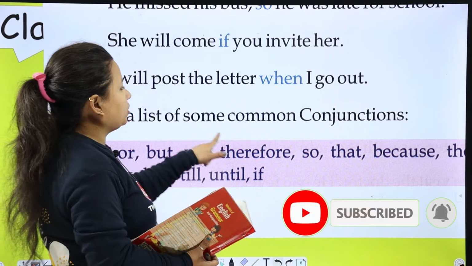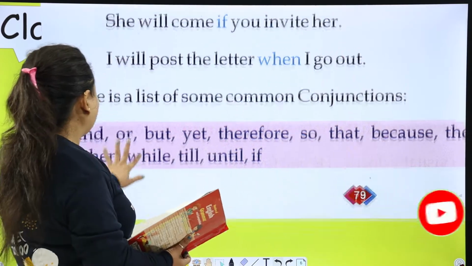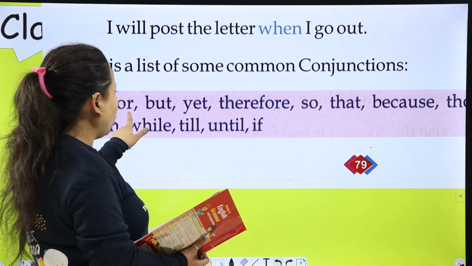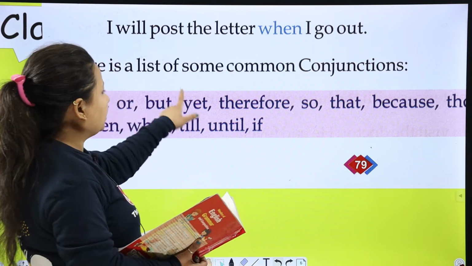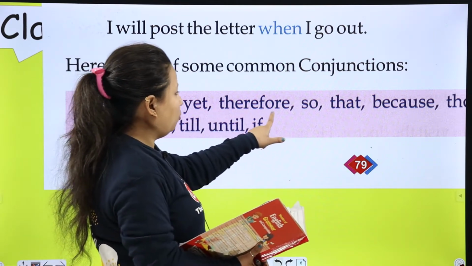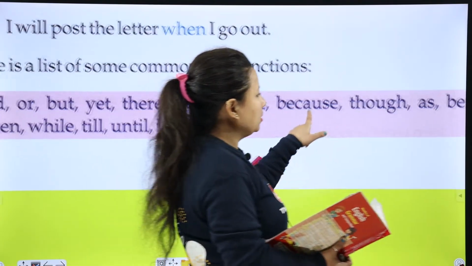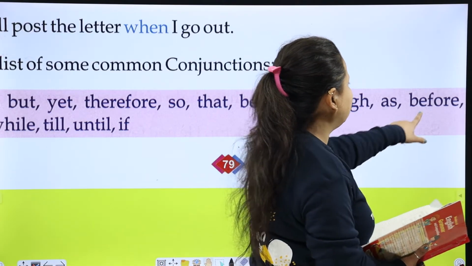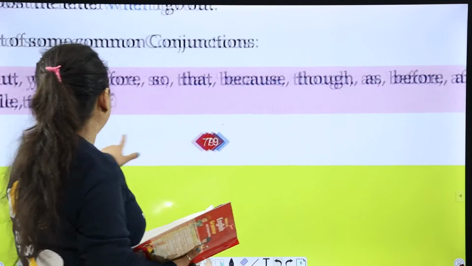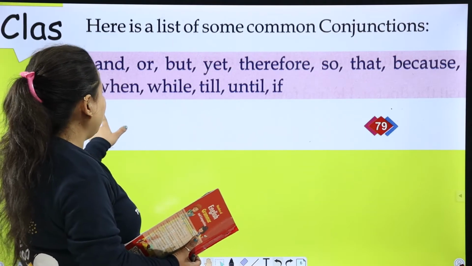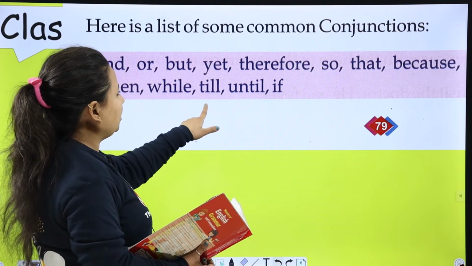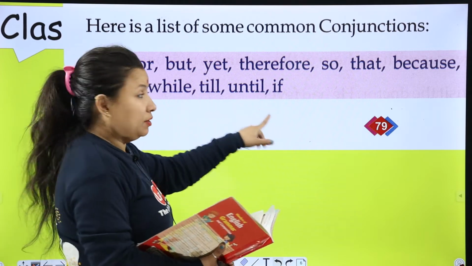Here is a list of some common conjunctions. And, or, but, yet, therefore, so, that, because, though, as, before, after, when, while, till, until and if.